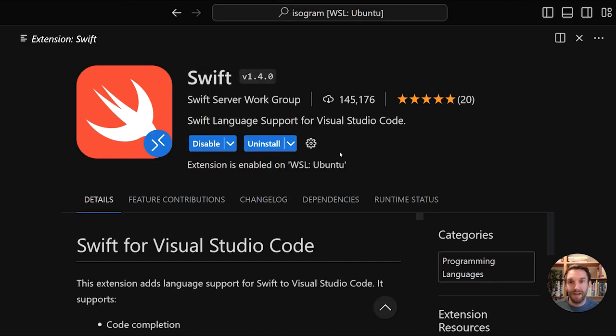So let's look at one other thing that's quite important, and that is the plugin that I'm using. There is an official Swift plugin for Visual Studio Code, and it gives you lots of goodness like code completion, of course, syntax highlighting, and integration with a test explorer, etc. And it's a really well done extension. And if you're doing Swift code in Visual Studio Code, I would highly recommend you to install this extension.